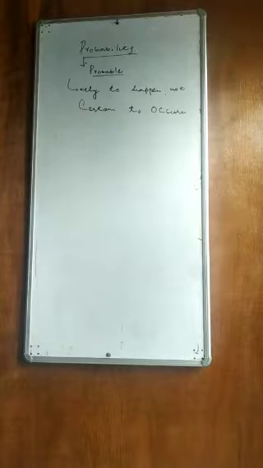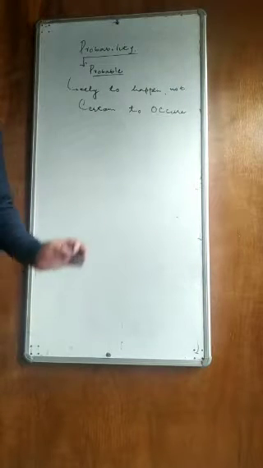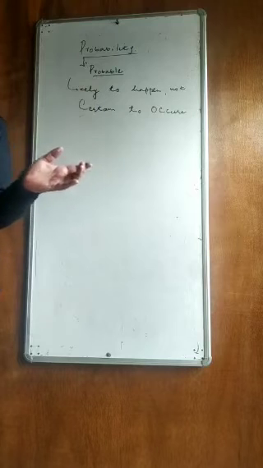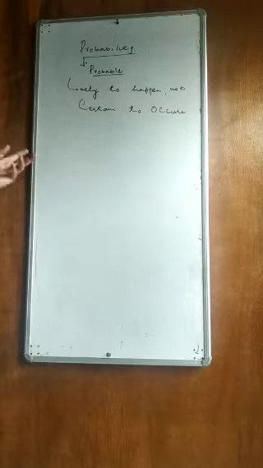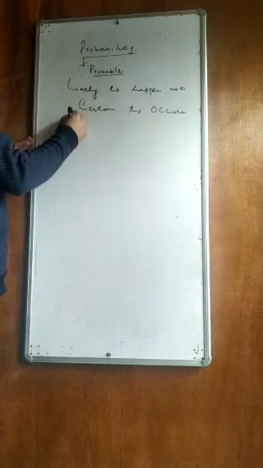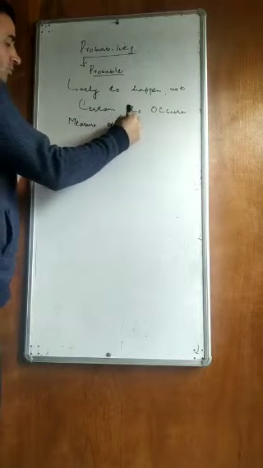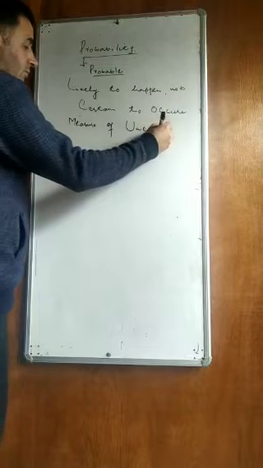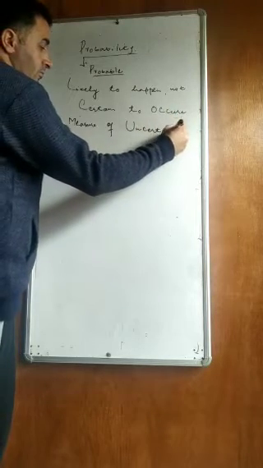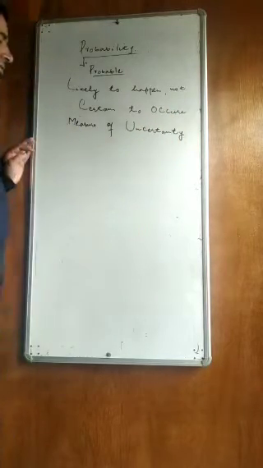Probable means chance, a number of chances. Sometimes we call probability a measure of uncertainty.